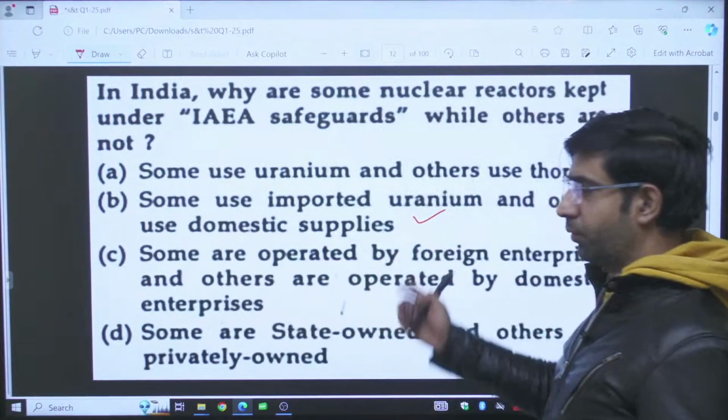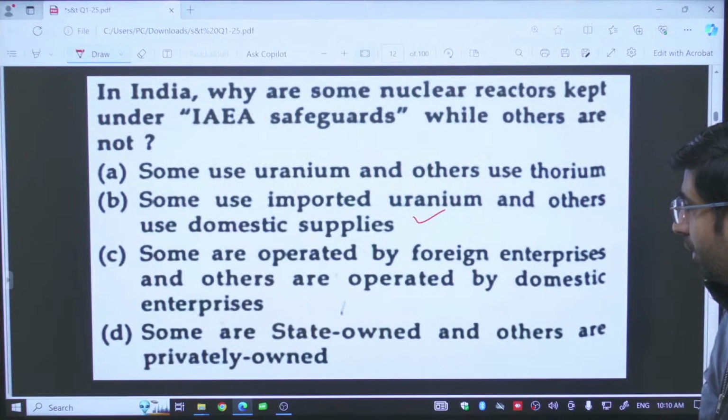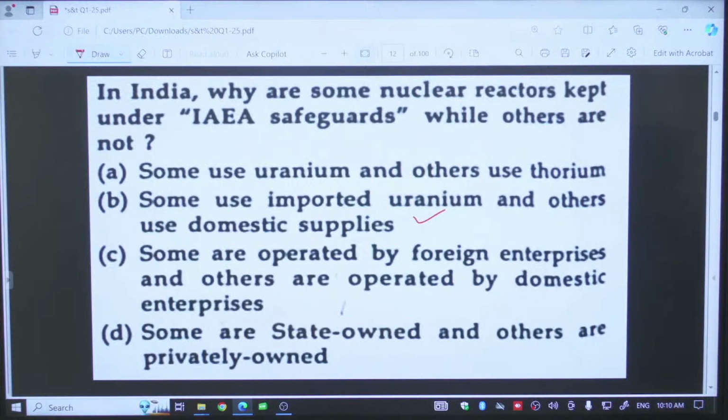For the sake of discussion, I am reading statement C. Some are operated by foreign enterprises. Why? This cannot be sound logic. Some are state owned and others are privately owned. All are state owned. So the right answer will be B only.